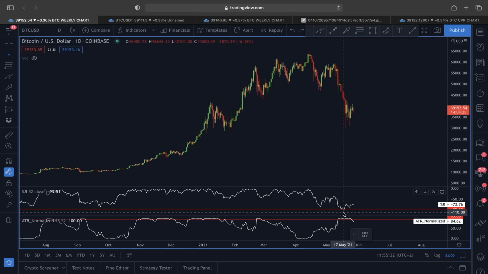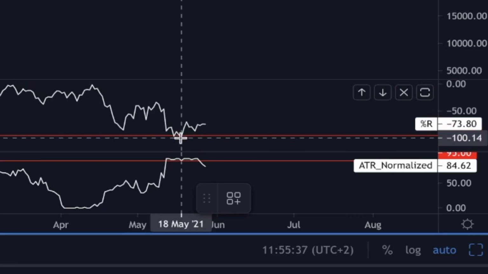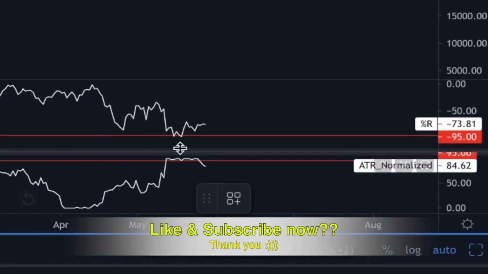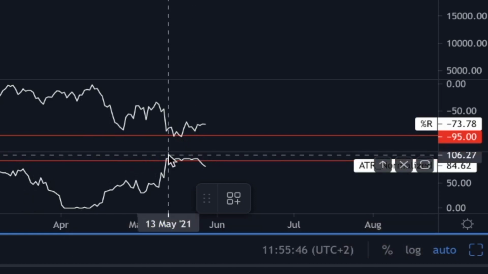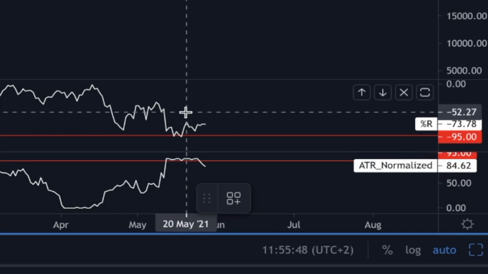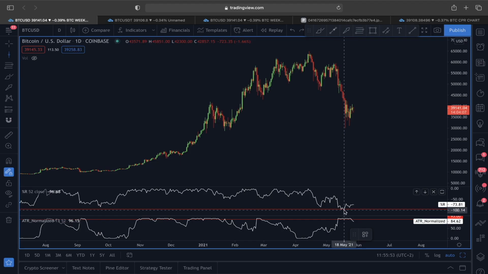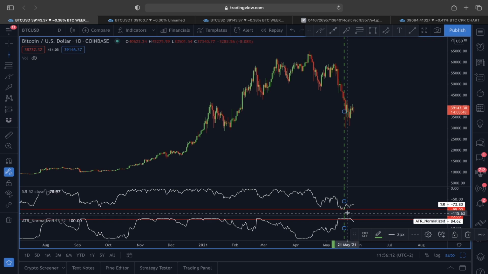As I've already told you plenty of times, whenever you see the Williams Percent Range at around -95 and the ATR normalized at +95, that indicates the market might be bottoming in very soon. You can see when the Williams Percent Range was around -95 and the ATR normalized was also at +95, both scenarios to the downside indicated that around this area the market might be bottoming in very soon.